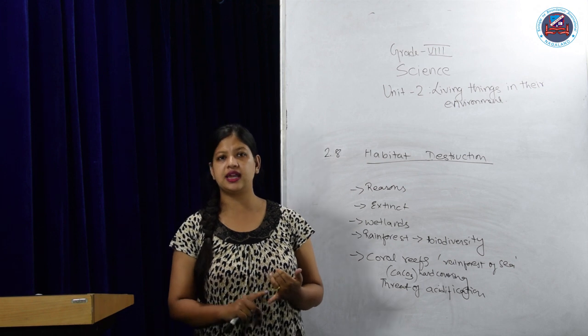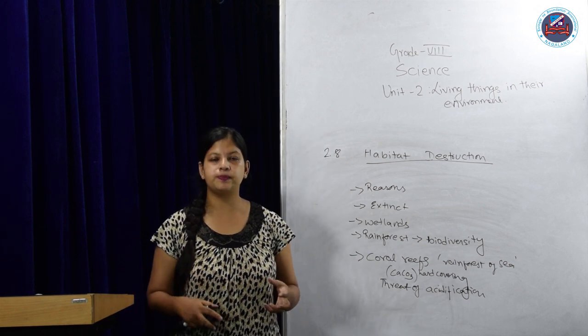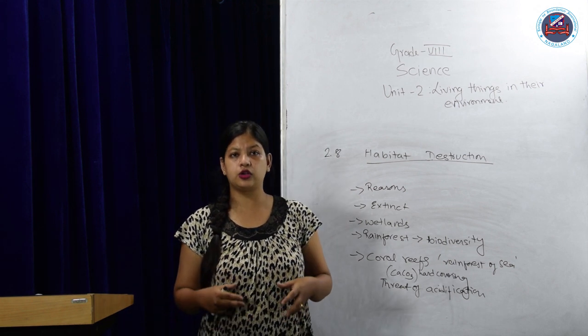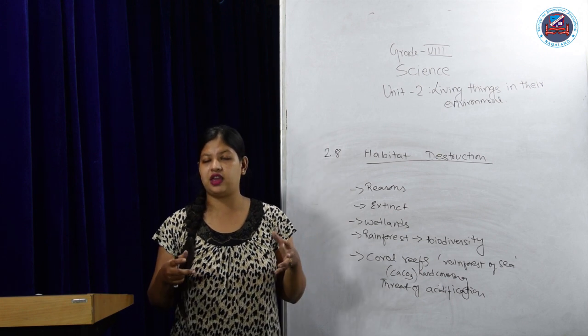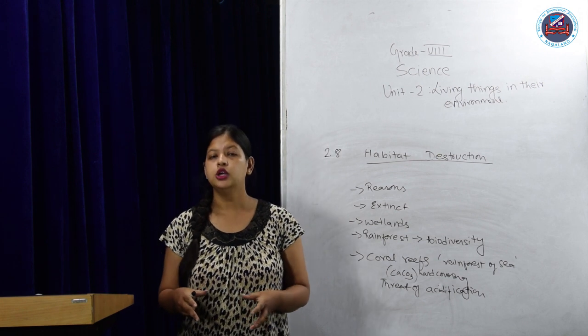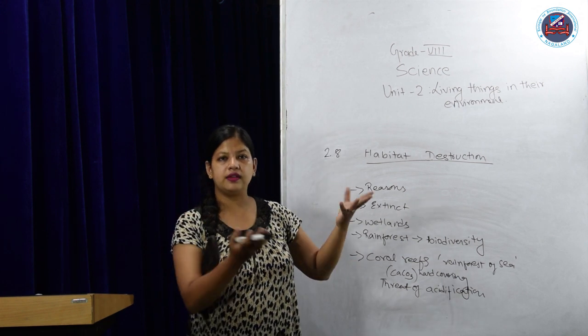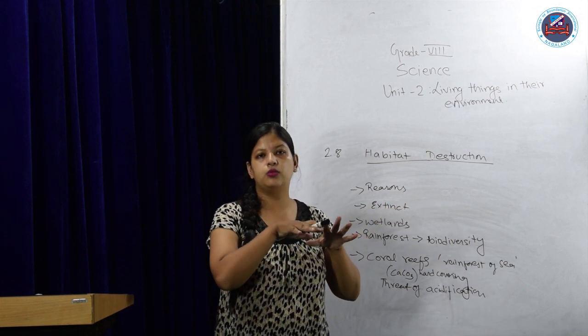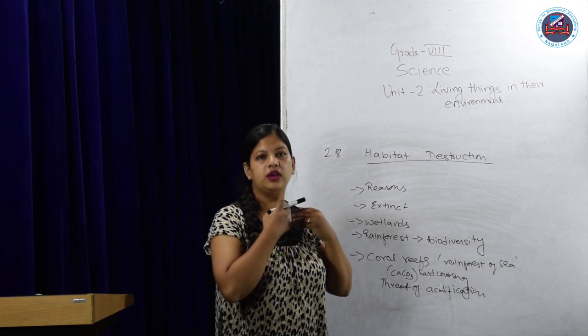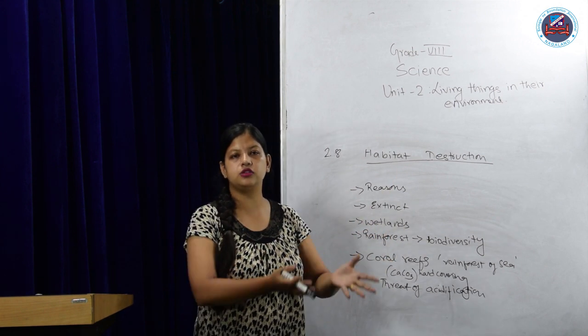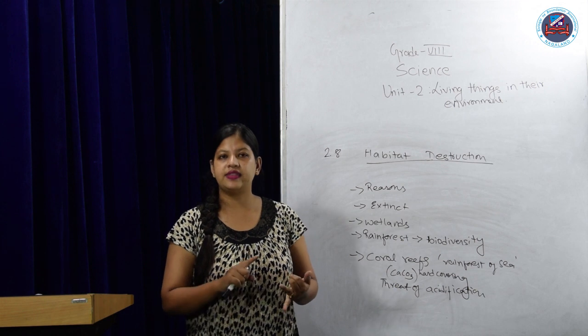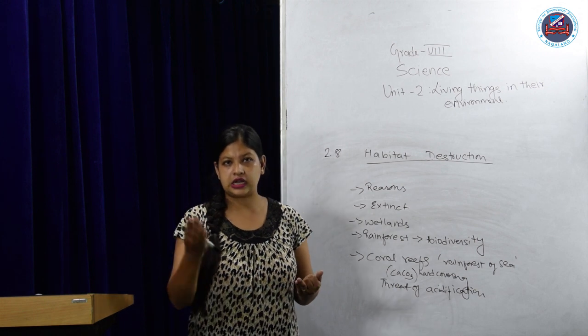The main reason is that the human population is growing so much that they don't have areas to live in. So they are cutting down trees, going into the areas where more animals are living, evacuating them, and starting to make houses there. They are deforesting, cutting down the trees.